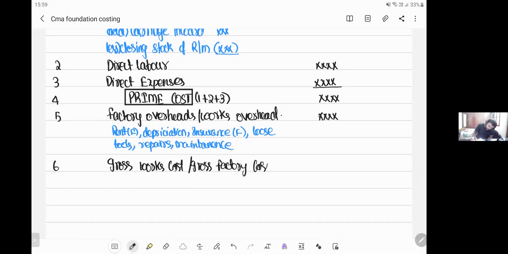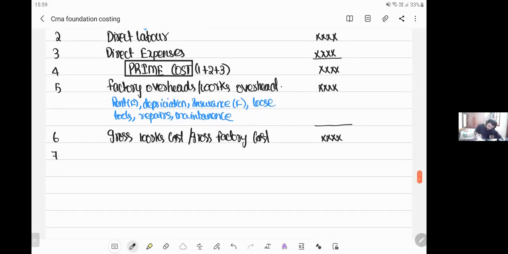Simple, my dear friends. If there is some adjustment still pending, we call it gross. Like you have gross domestic product. You make some adjustments to this gross, it will become net, right? The same way some adjustments must be made for this gross works cost. When you make some adjustments to this gross works cost, you will get net works cost or factory cost.